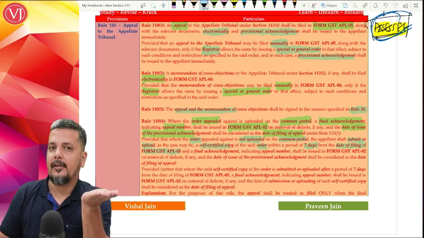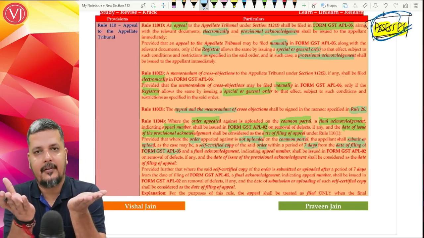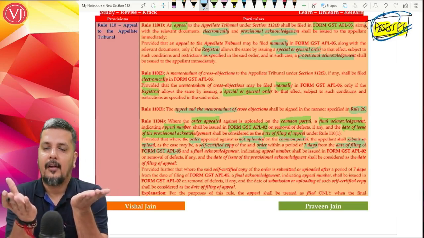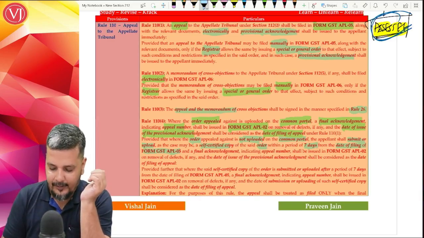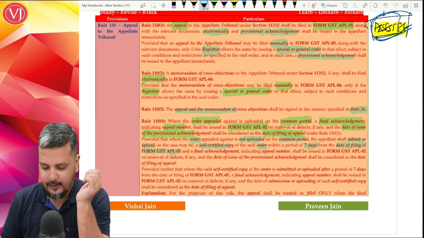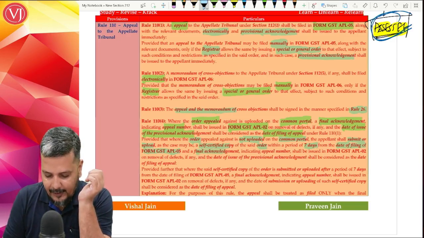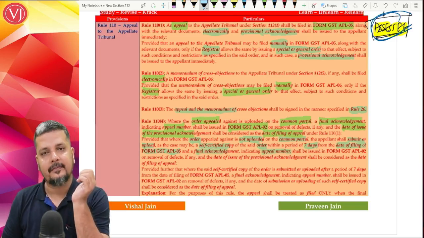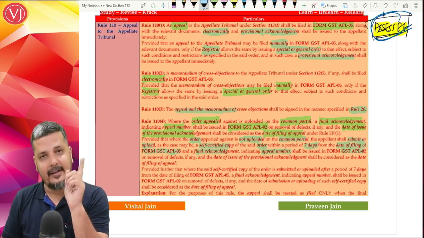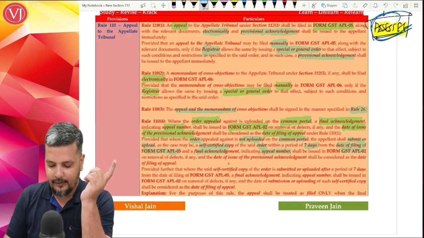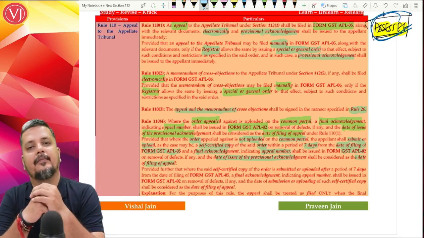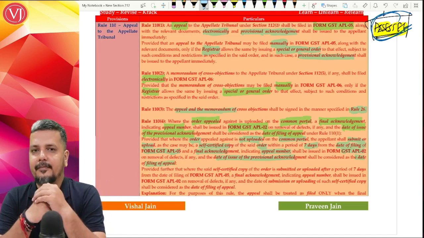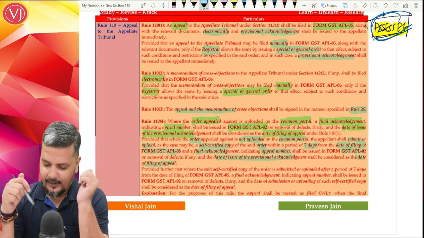You have got manual order, you have filed manual appeals after the order of registrar. Now you got provisional acknowledgement number immediately. Within 7 days, you submit a self-certified copy of the order. The moment you do that, you will get a final acknowledgement with appeal numbers in APL 02. And in such cases, again, the date of provisional acknowledgement will be taken as date of filing of appeals. So that will be very much there.